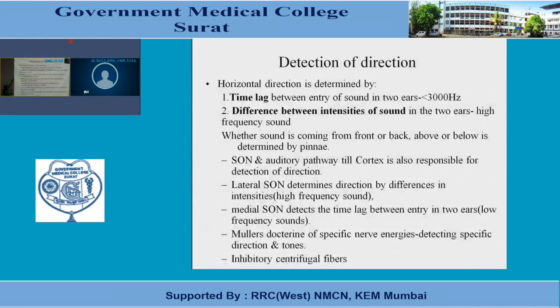This method is sensitive for detecting the direction of high frequency sounds. So what is the mechanism? It has been said that the time lag mechanism is more appropriate for low frequency sounds as compared to the intensity difference mechanism.